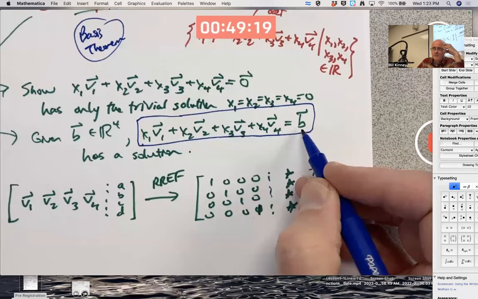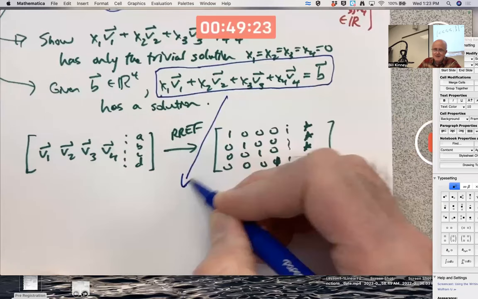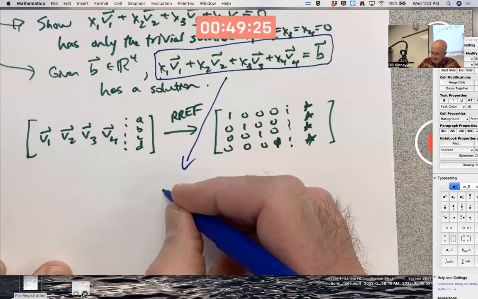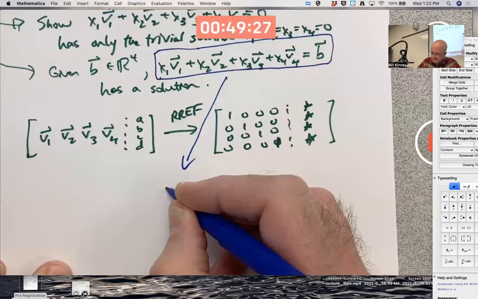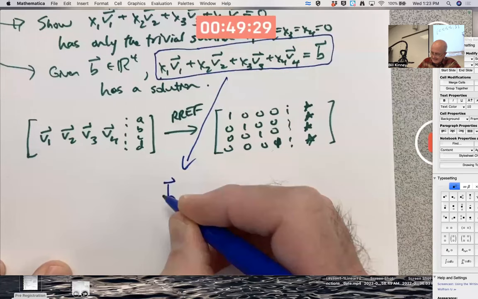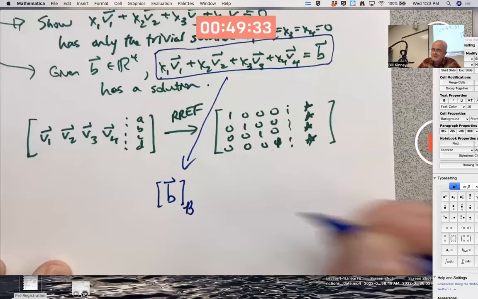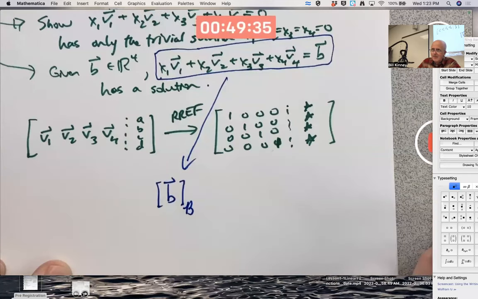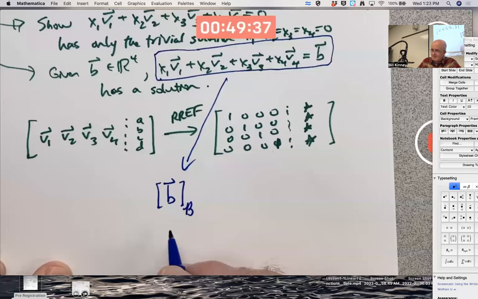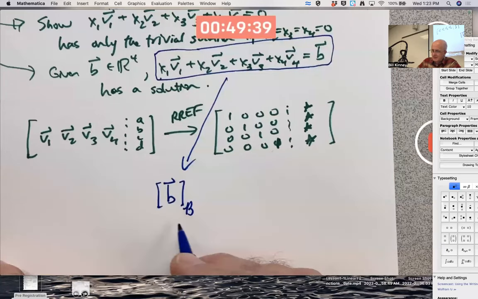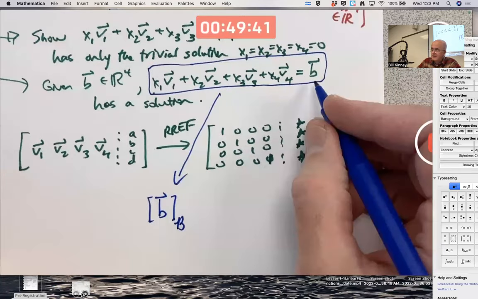Maybe I shouldn't have used the letter b here. In this context, with that letter, the coordinate vector of b is written b inside square brackets sub b. The fact that there's two b's here now makes me wish I had chosen a different letter.